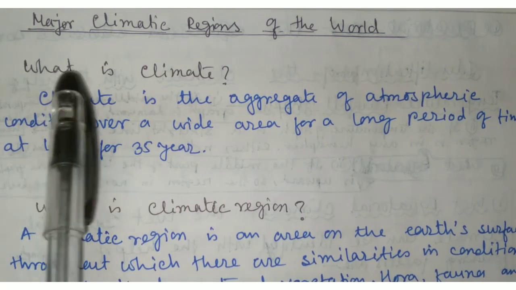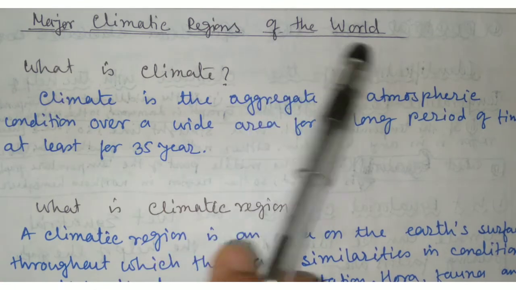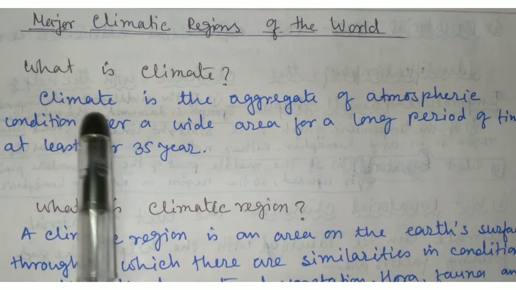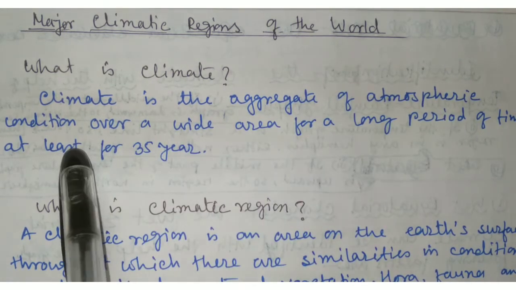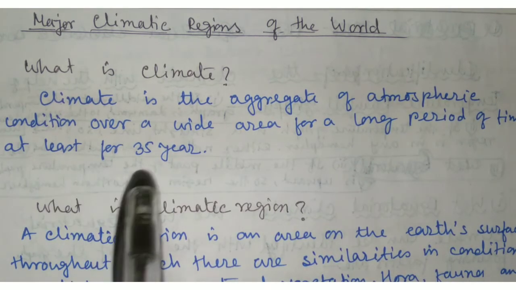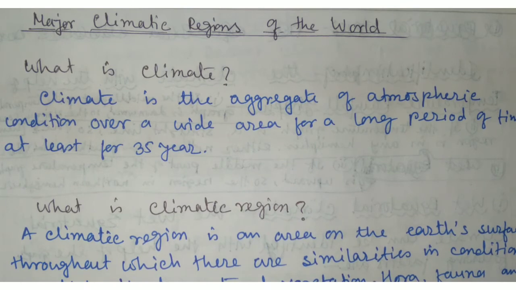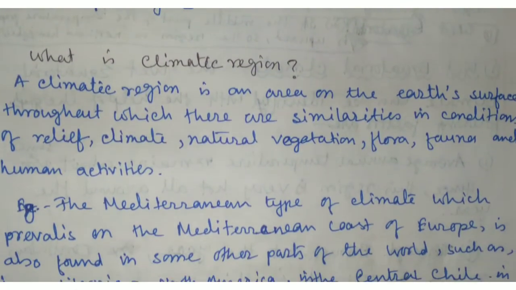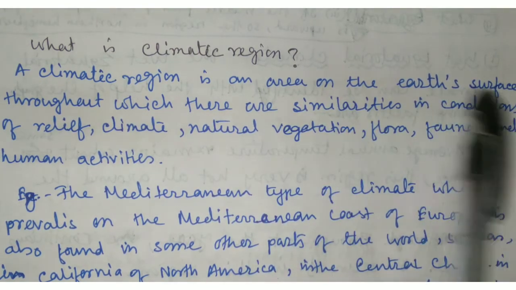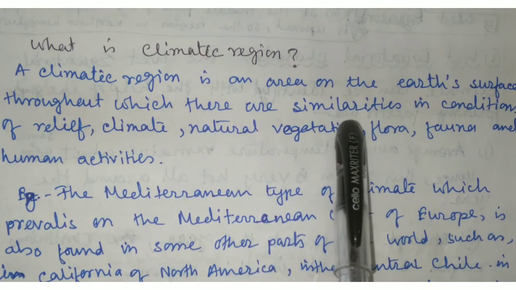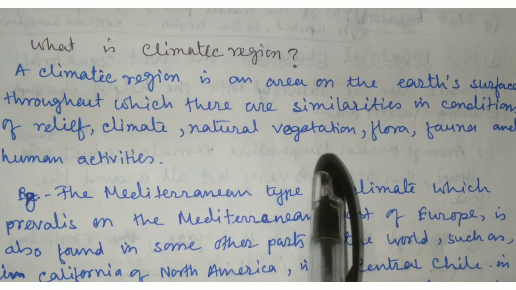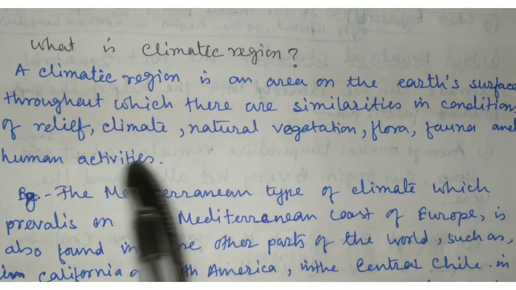Now we discuss the topic of major climatic regions of the world. First, what is climate? Climate is an aggregate of atmospheric conditions over a wide area for a long period of time, at least 35 years. What is a climatic region? A climatic region is an area on the Earth's surface throughout which there are similarities in conditions of relief, climate, natural vegetation, flora, fauna and human activities.